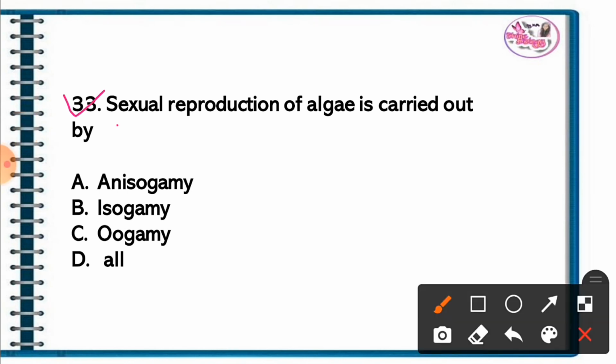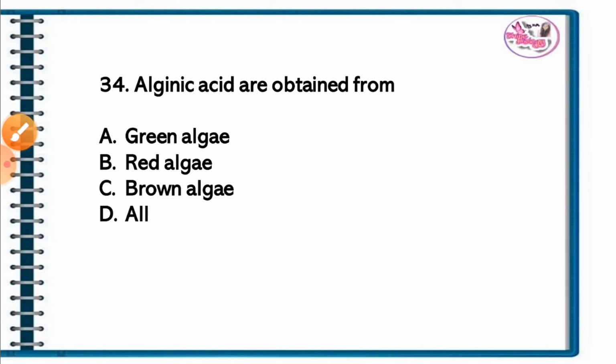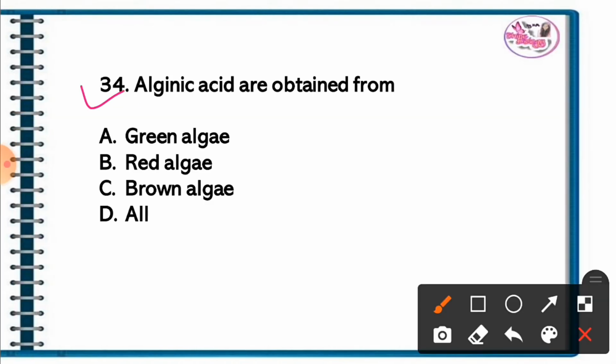Question 33. Sexual reproduction of algae is carried out by. The correct answer is option D, all: anisogamy, isogamy, oogamy. Question 34. Alginic acid is obtained from. The correct answer is option C, brown algae.